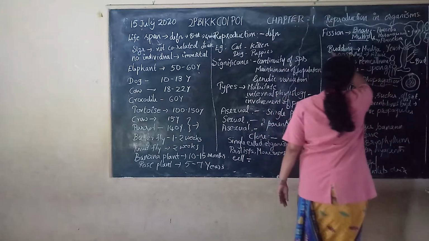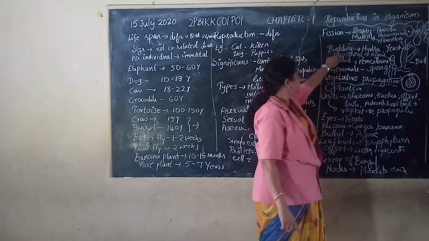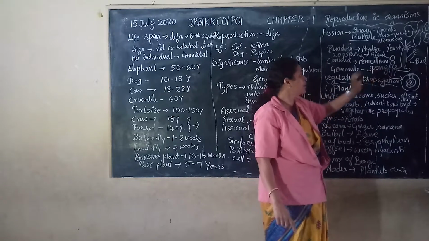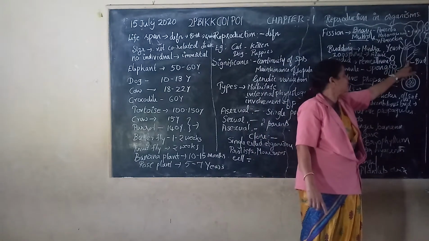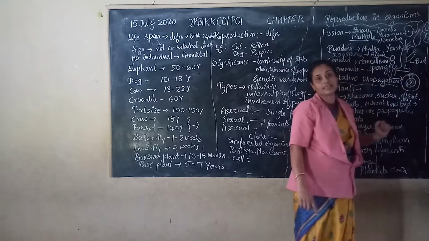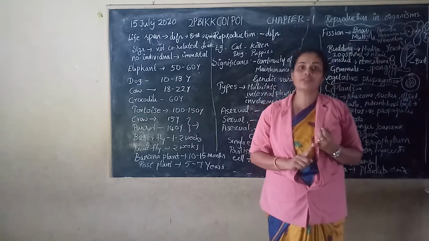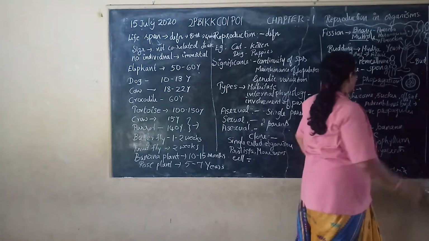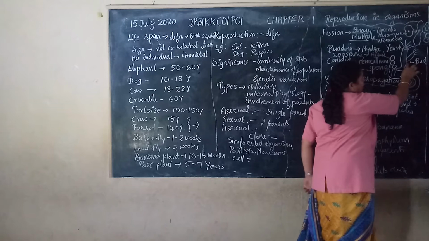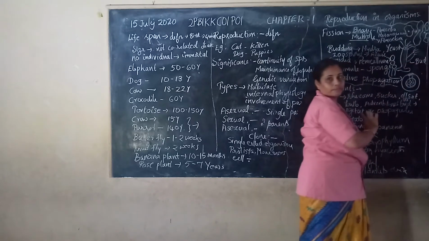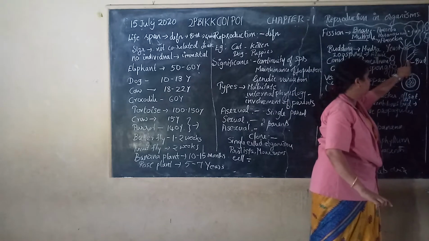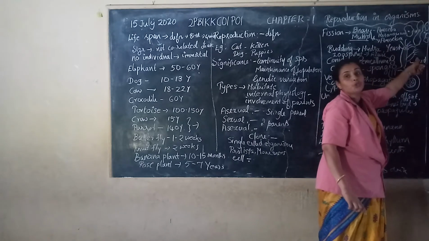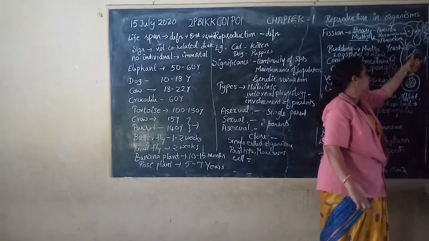Then another type of asexual reproduction is budding. So what is a bud? A bud is nothing but a small outgrowth. You can see it in the case of Hydra, yeast, etc. Hydra belongs to the coelenterates, and yeast belongs to the fungi. Here you can make out a small outgrowth near the parent cell. Finally, this bud detaches from the parent and develops into a new individual. So that is nothing but budding.